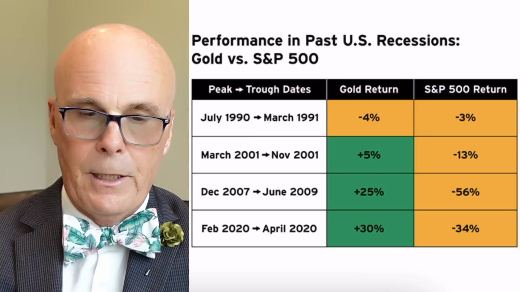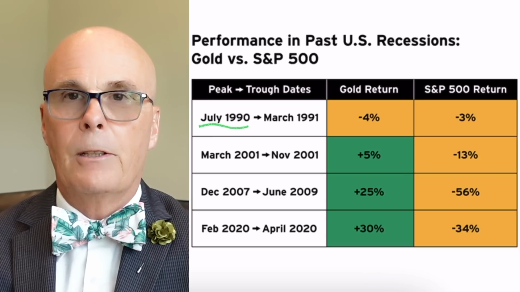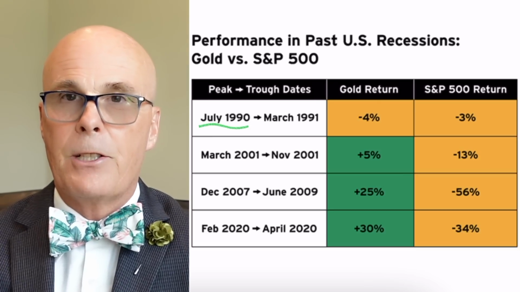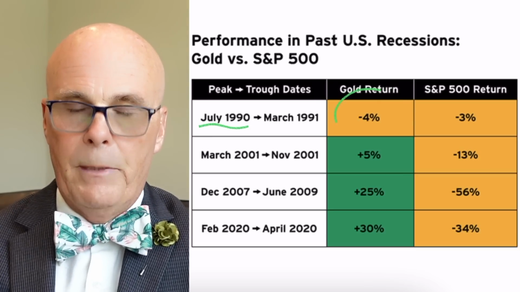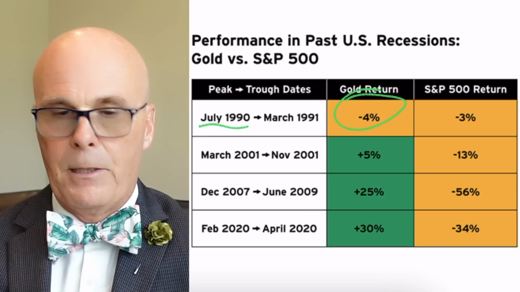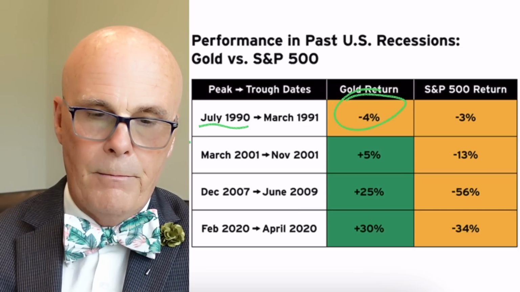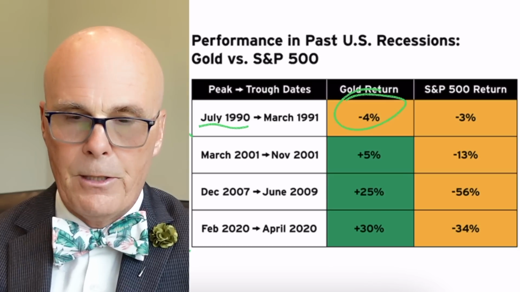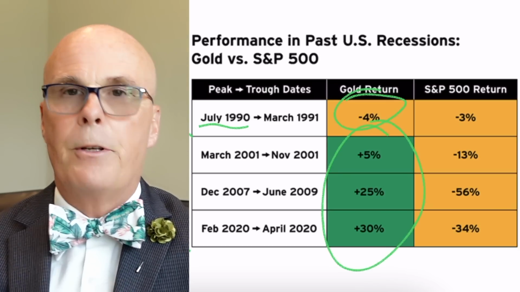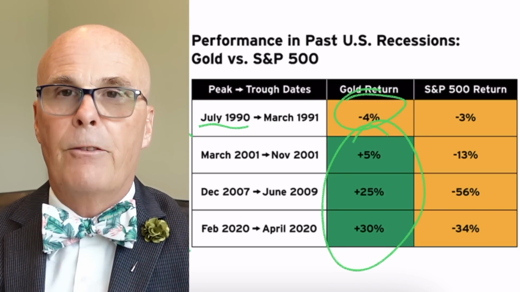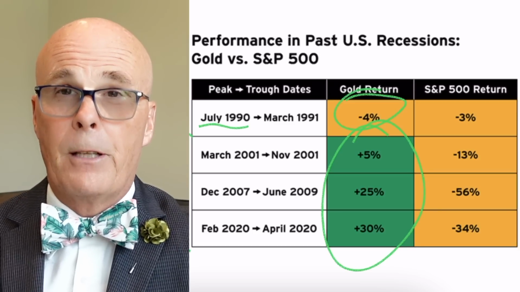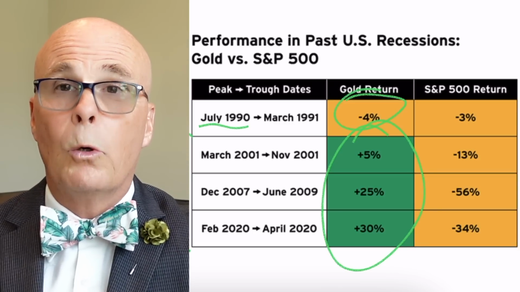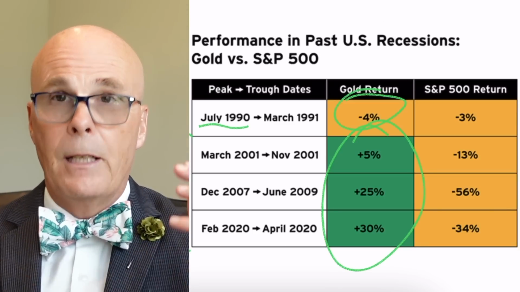It doesn't always work. In the early 1990s there was a recession, and gold didn't make money that year, and the S&P lost money. But every other major recession that we've seen, gold went up during the negative portion of the S&P 500, in other words, during the negative market action. So keep that in mind.